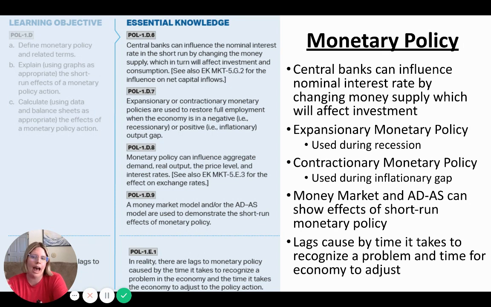Also, they want you to know that lags can happen, of course. It's easier for the Fed to act because you don't need Congress to come up with a law that everybody can agree on. It's 12 people in a room, and they basically just vote and say, okay, let's go ahead and buy bonds or sell bonds. But it does take time for the economy to adjust. So it's not an instant, just-like-turning-on-the-light-switch kind of effect.